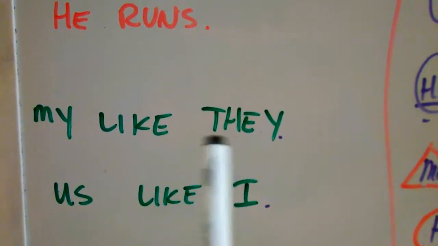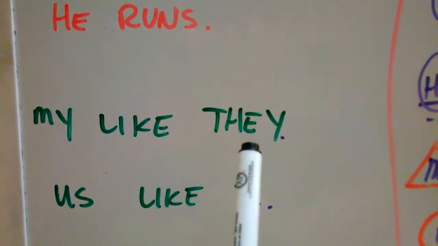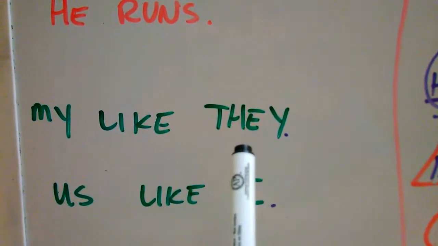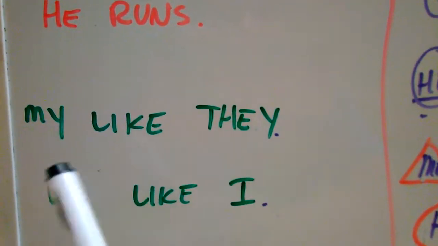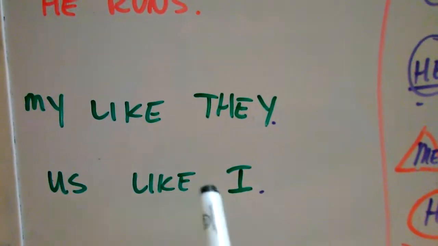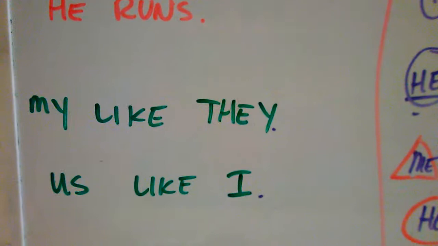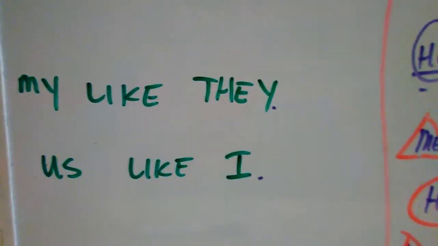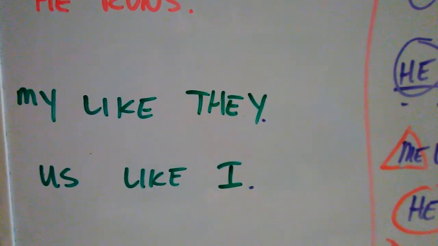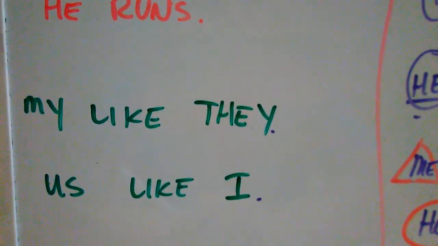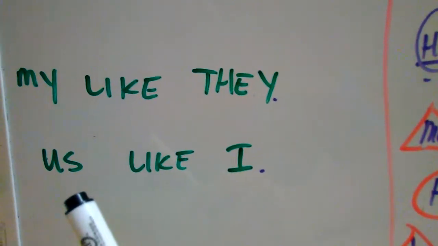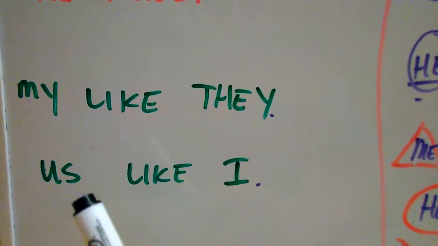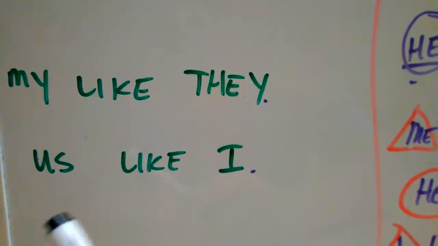They is in the subjective case, or the nominative case, but it needs to get changed into the objective case, them. So, I like them. And same thing with this last sentence, us like I. Again, I is in the nominative case, and it needs to get changed into the objective case, because like is a transitive verb that takes objects. And us needs to get changed into the nominative case, because the main focus is about the first person plural, we. We like me.